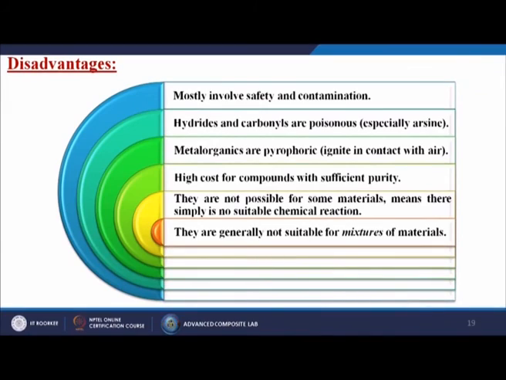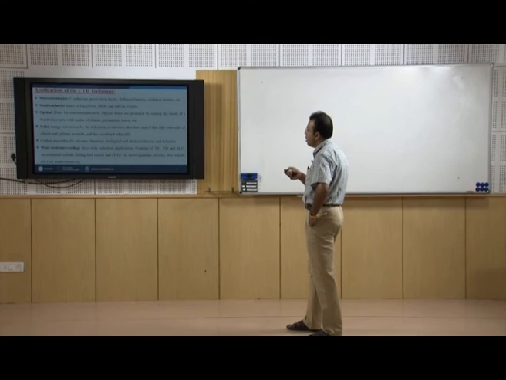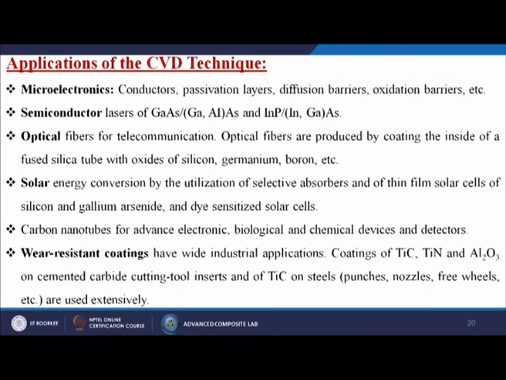So, what are the applications of the CVD techniques? Generally we use it for microelectronics, conductors, passivation layers, diffusion barriers, oxidation barriers, etc. Semiconductor lasers, optical fibers for telecommunications. Optical fibers are produced by coating the inside of a fused silica tube with oxides of silicon, germanium, boron, etc. Solar energy conversion by the utilization of selective absorbers and of thin film solar cells of silicon and gallium arsenide and dye synthesized solar cells. Carbon nanotubes for advanced electronic, biological and chemical devices and detectors.